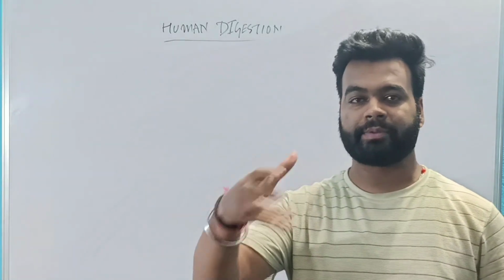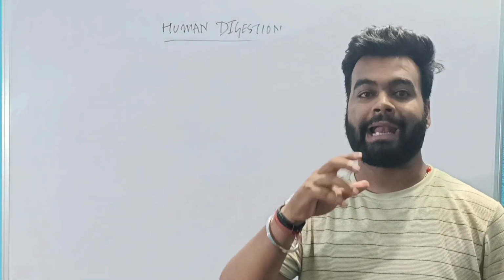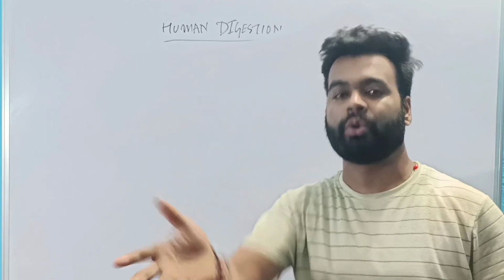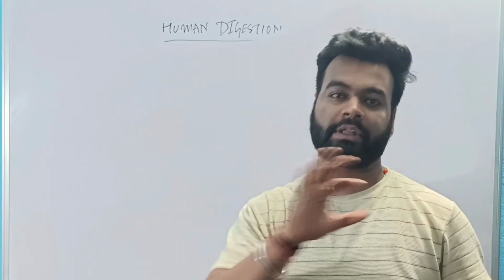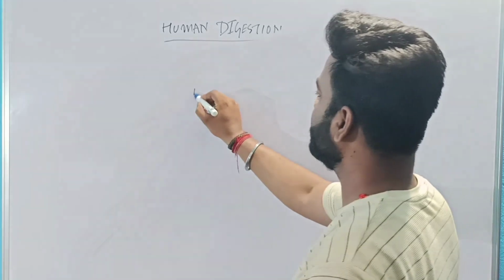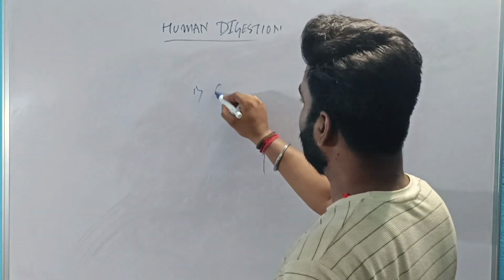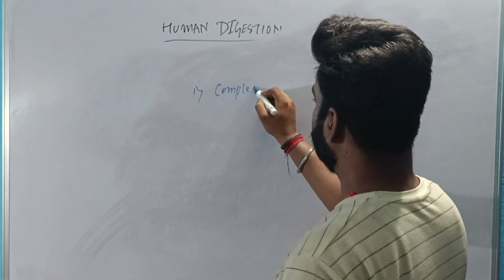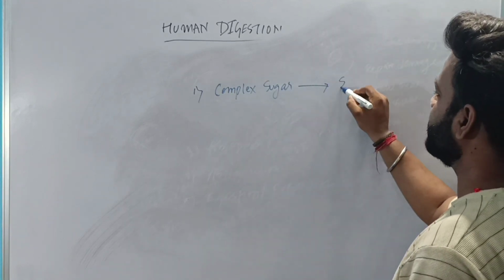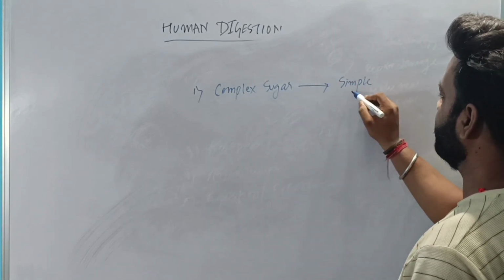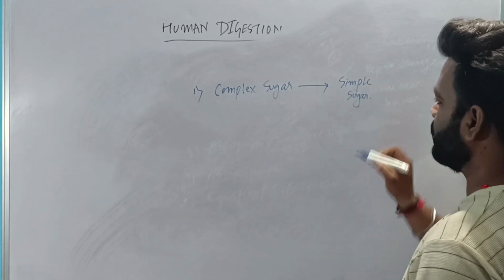What are the complex substances which we consume and what are they converted into? They will be converted into simpler molecules. What are the complex and what are the simpler molecules? So the first one is complex sugar, which is converted into simple sugar.